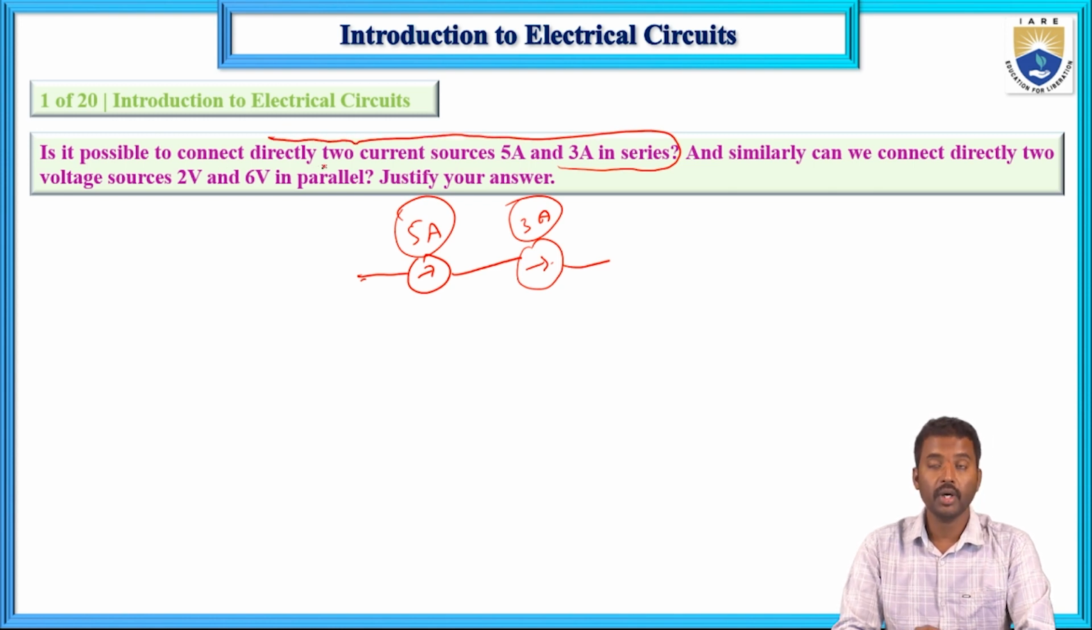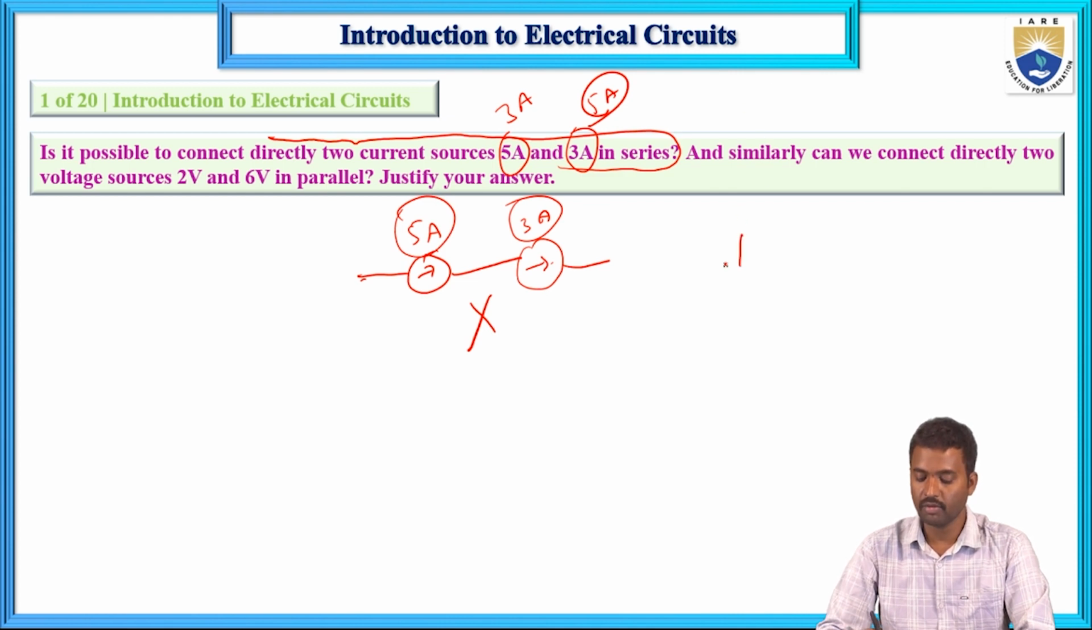Is it possible to connect directly two current sources, 5 amps and 3 amps, in series? Either it is 3 amps or it should be 5 amps. The current should be the same in a series circuit, so it is not possible. This is the series connection property: the current source values must be the same in a series connection of current sources.